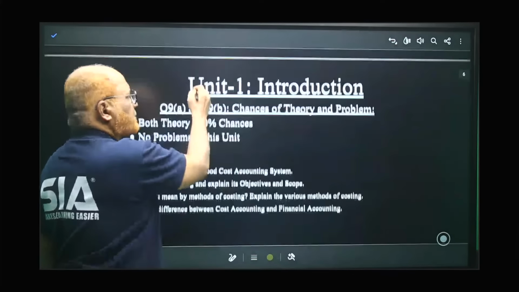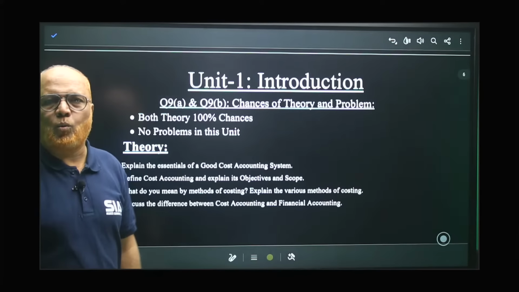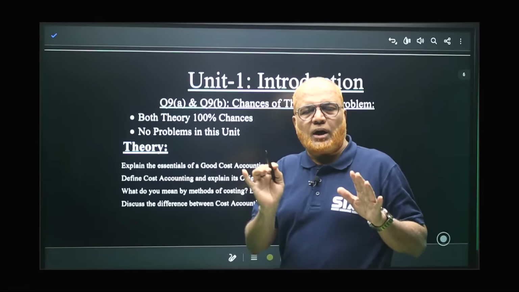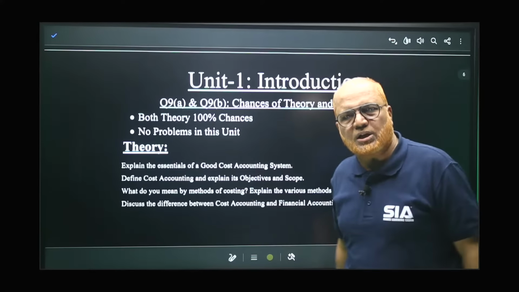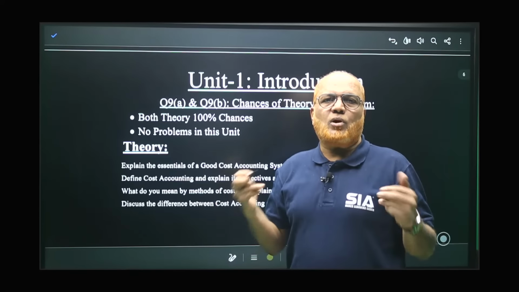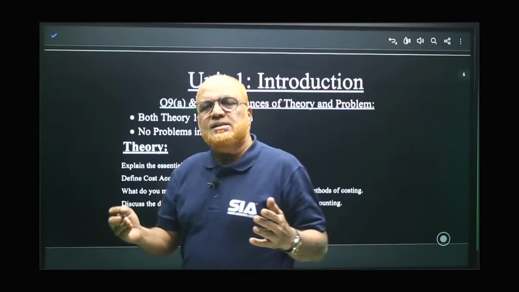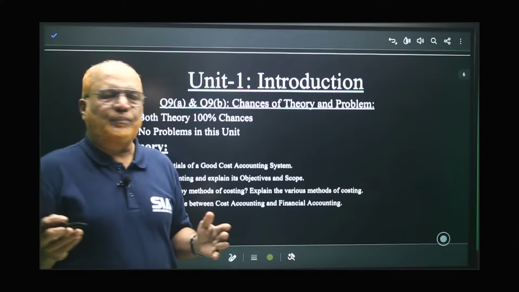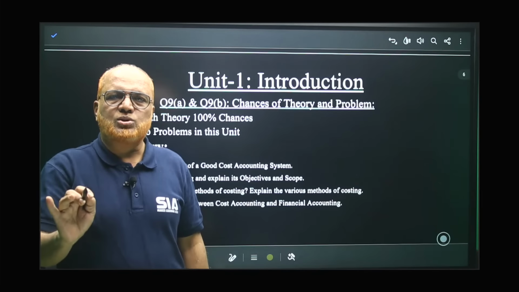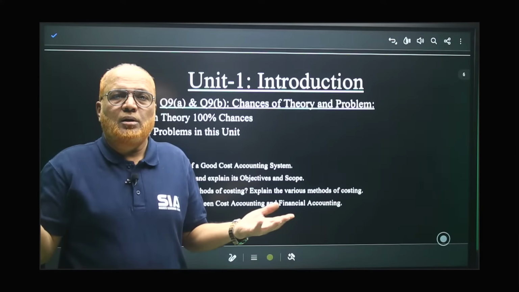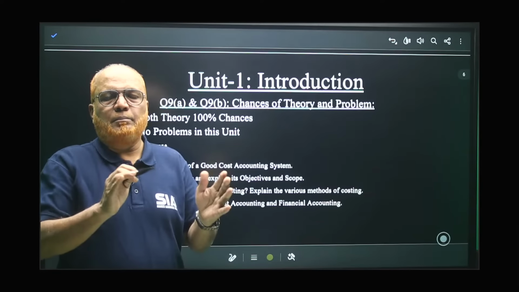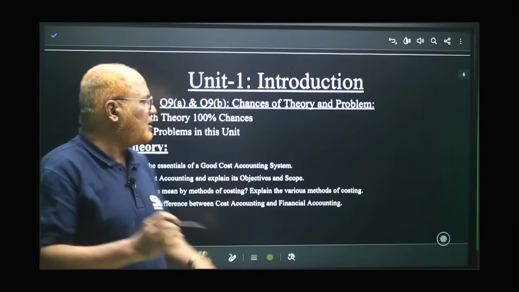Now, first chapter, unit number 1, is a completely theoretical unit where you have to understand the meaning of the term cost accounting, the objectives of cost accounting, the scope of cost accounting, and the advantages and limitations of cost accounting. So here, 100% chance you will get theory questions because there are no problems at all. So in order to attempt question 9A or B, be thorough about the theoretical questions.